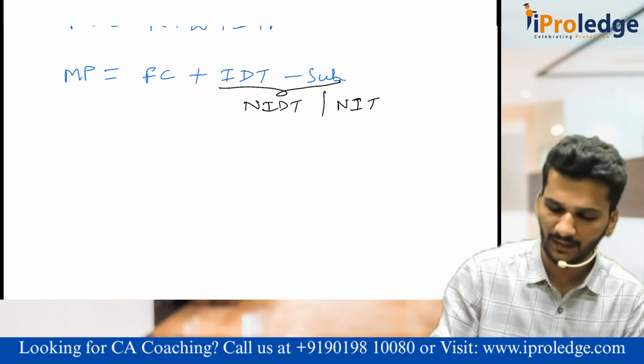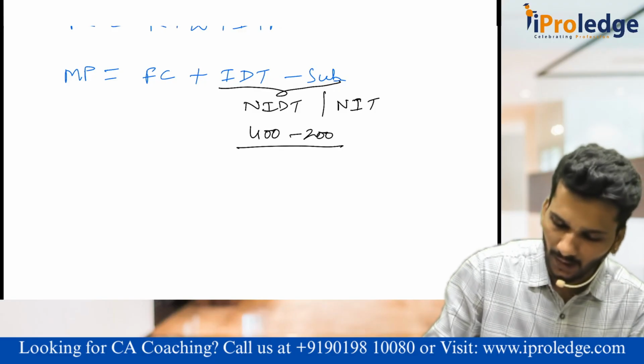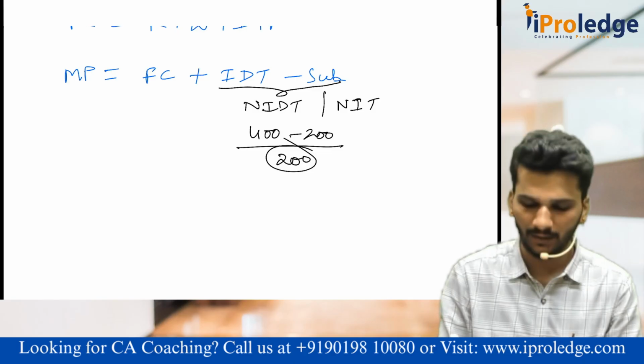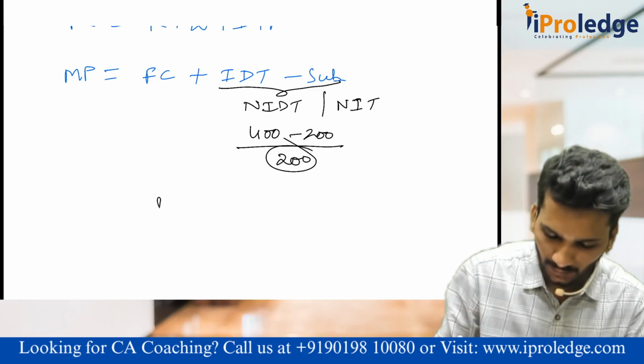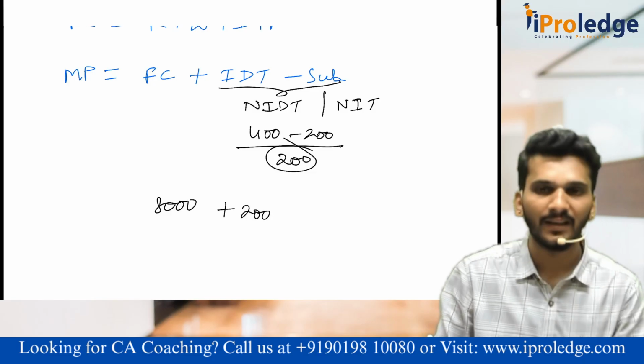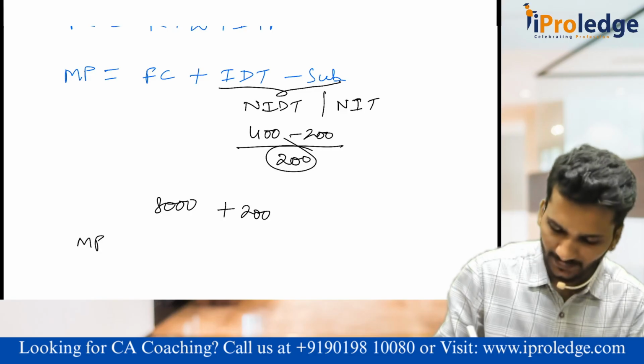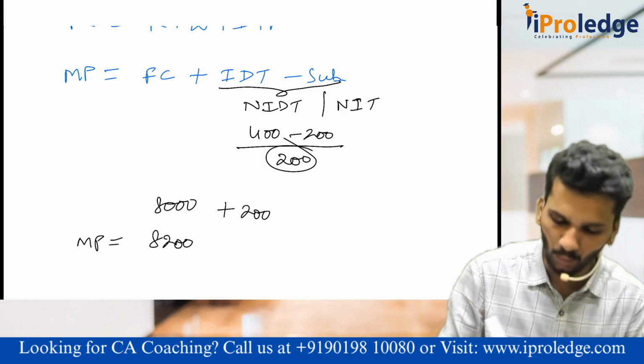Sir, what is net indirect taxes? It is 400 minus 200. Net, I paid 200 rupees. That means 8,000 is my cost of production plus 200 rupees, the net indirect tax I have to pay to the government. The total market price is 8,200.